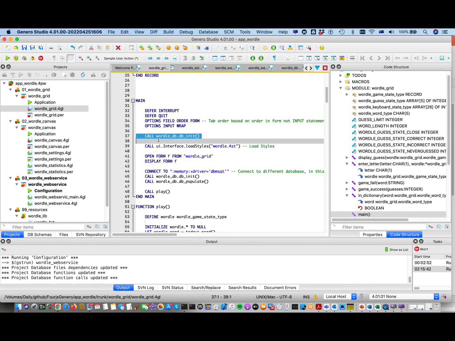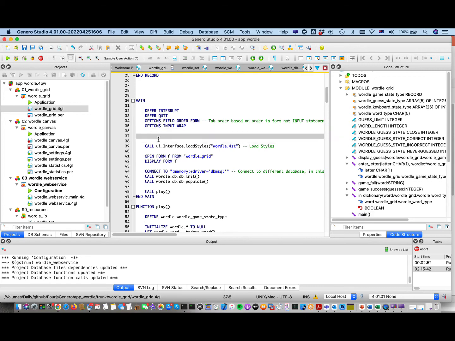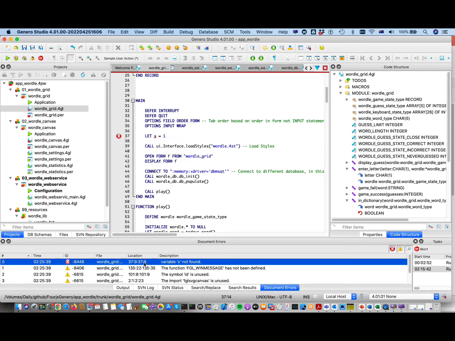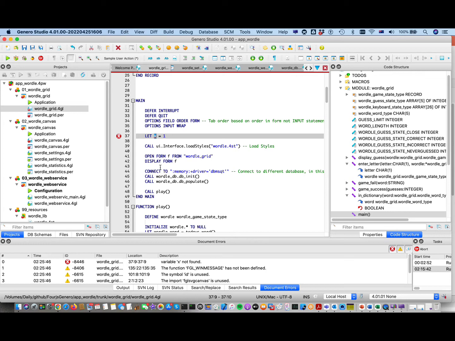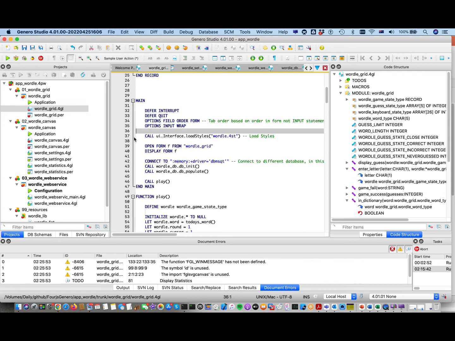So that's another interesting thing, is that real-time syntax highlighting occurs so that you can verify that your code is correct. So I'll show that again with a simple example. Let x equal 1, I haven't defined x, so it's telling me that there's an error. And if I go down to the document errors and double click on it, it's going to take me to that point. So Studio is very good. I find it very good. I use it all the time. It's been a long time since I've used any other GUI IDE.